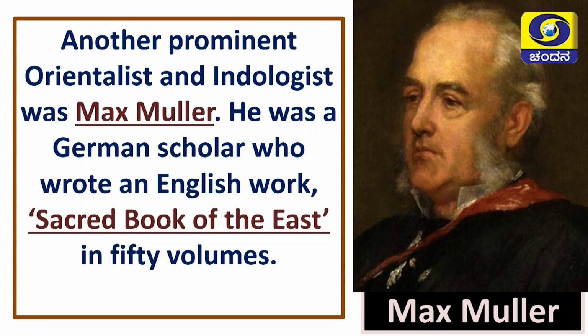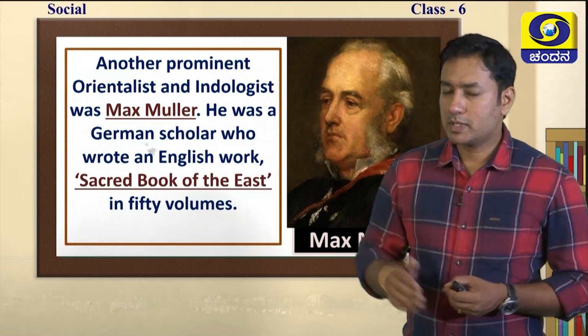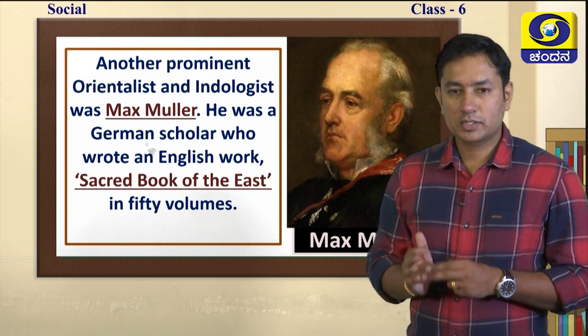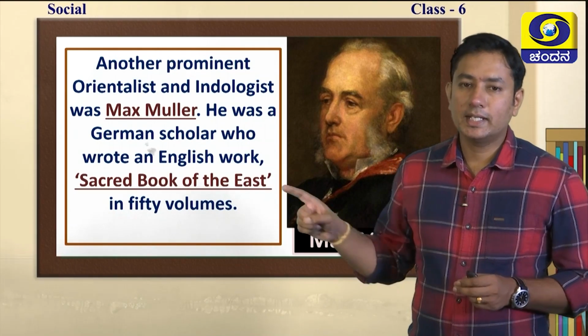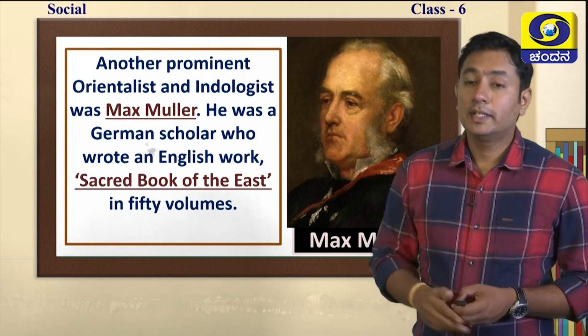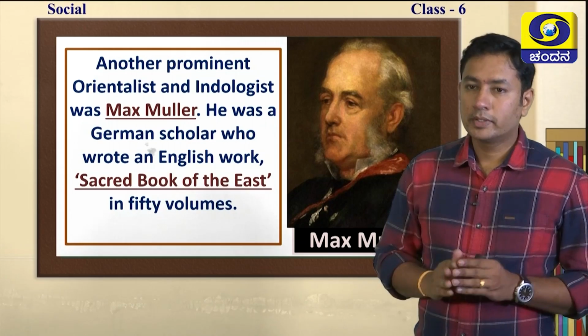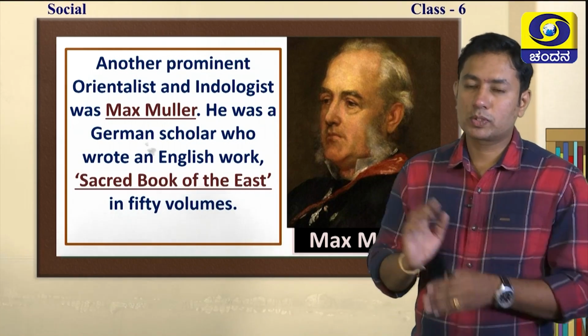This is Max Muller. So, he is another prominent Orientalist. An Orientalist is one who, even though he is European, had a lot of attachment towards India or the eastern side. Those are called Orientalists. Do you understand? And he is an Orientalist and also an Indologist. He was a German scholar, he is from Germany, and he wrote an English book related to India, Sacred Books of the East. It is in 50 volumes. So, precisely saying, 50 books were there.